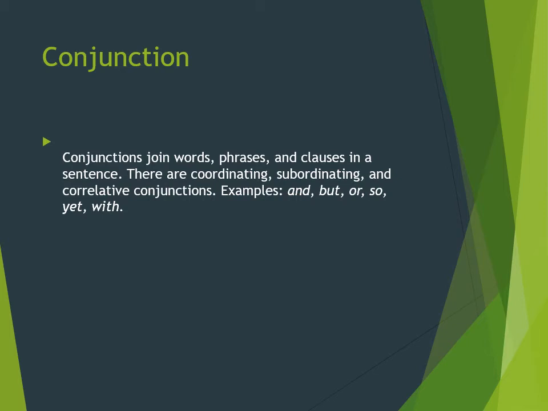We have two types of conjunction: coordinate conjunctions and subordinate conjunctions. Coordinate conjunctions are also known as FANBOYS: F for for, A for and, N for nor, B for but, O for or, Y for yet, S for so.